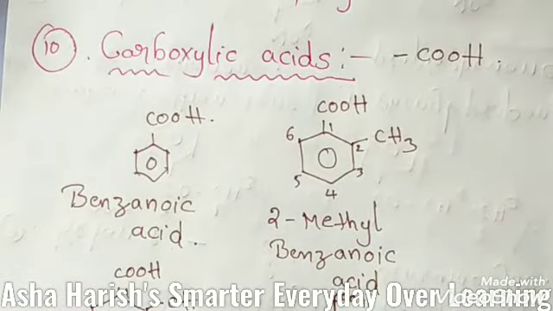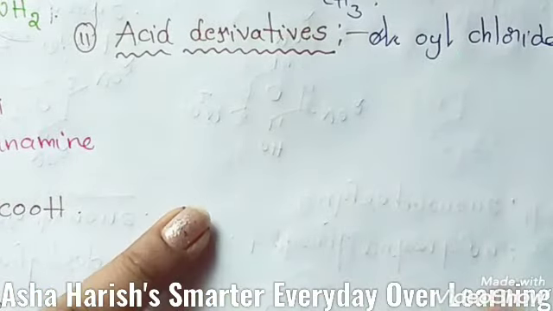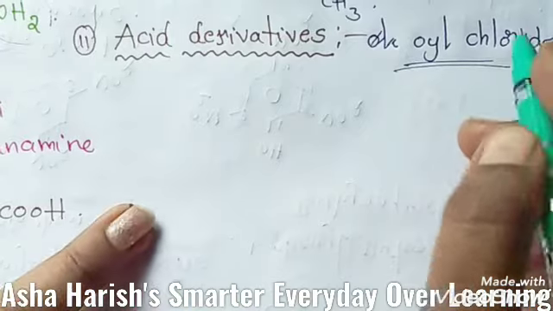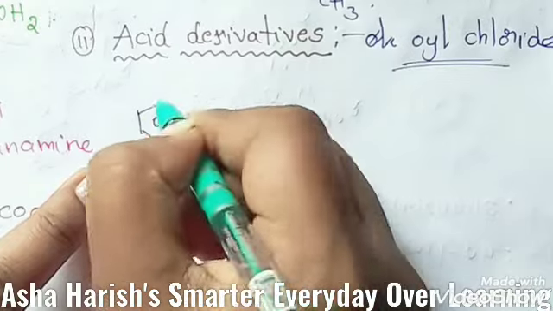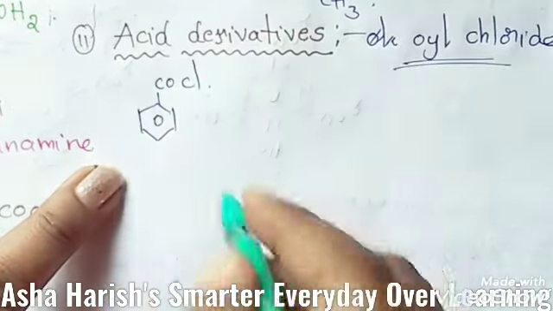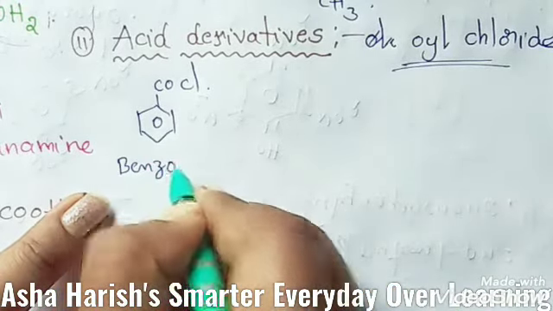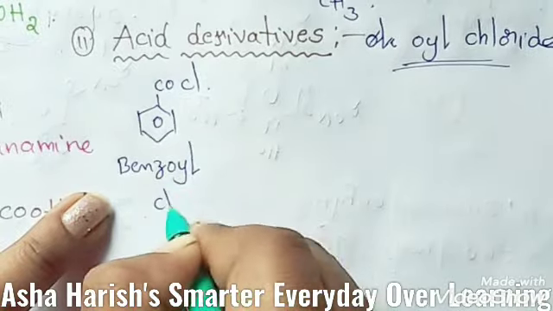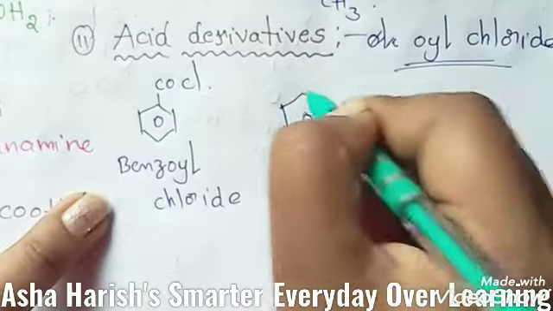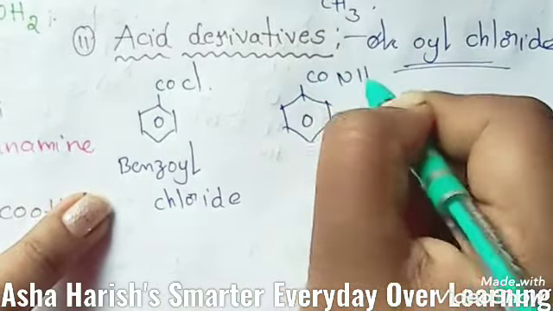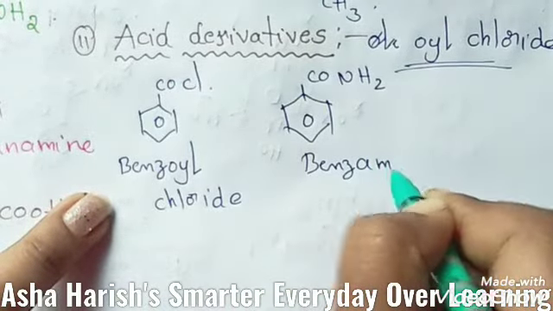Now let's see the 11th one, acid derivatives. For acid derivatives, the suffix is oyl chloride, OYL. Okay students, for this example, to this benzene compound COCl is attached. This is called benzoyl chloride. Suppose to the benzene ring a CO NH2 amine group is attached, this is called benzamide.